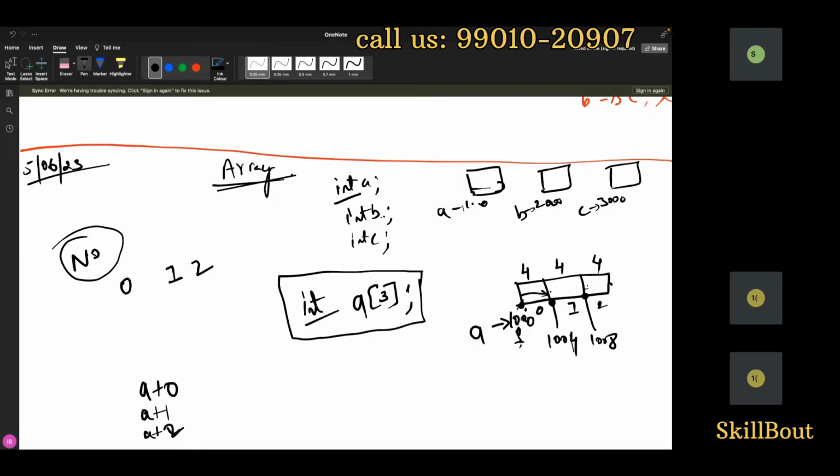Type of the data is what? Integer type. So that's the reason for 4 bytes. If it was character, only 1 byte. The same thing will come here and will flow the same way.